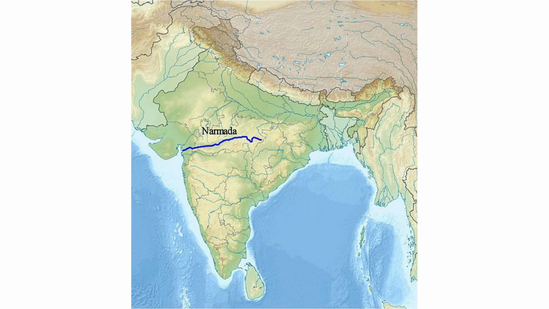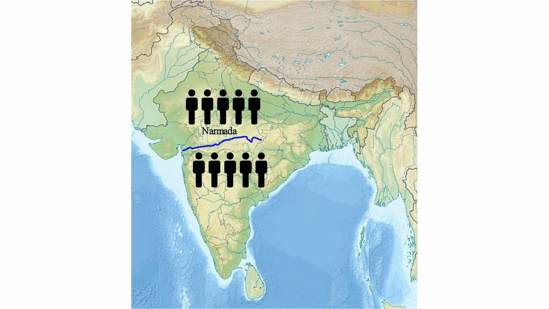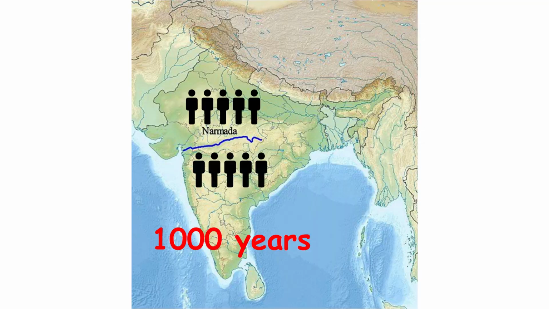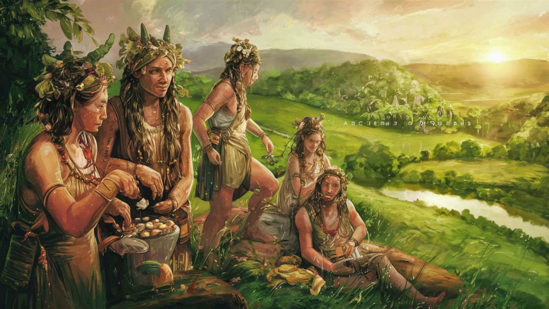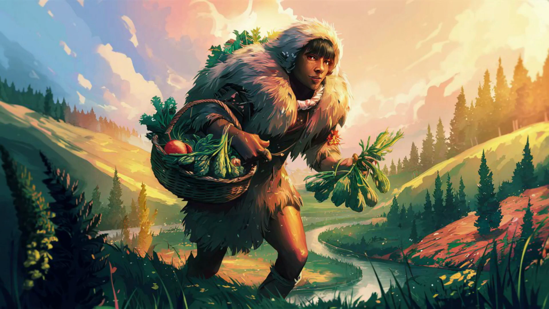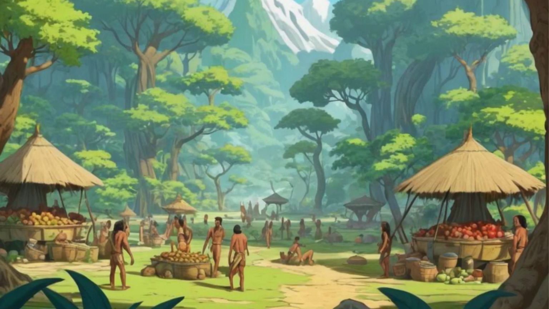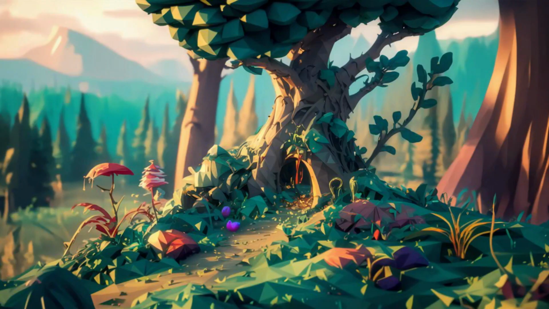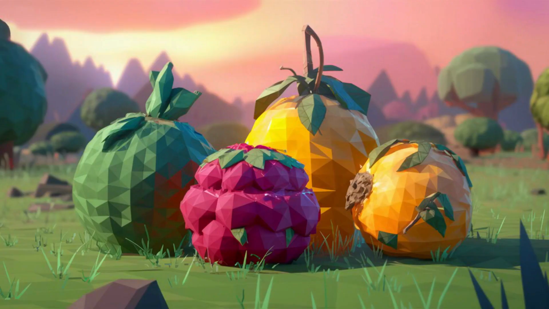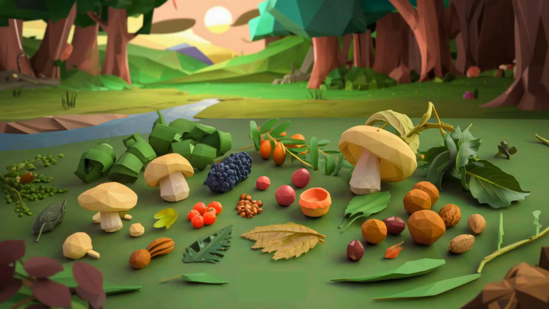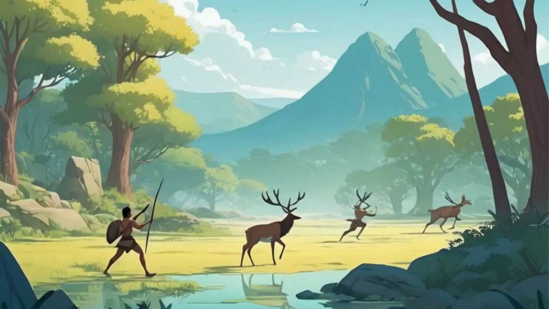Where did people live? Find the river Narmada on map 1. People have lived along the banks of this river for several 100,000 years. Some of the earliest people who lived here were skilled gatherers, that is, people who gathered their food. They knew about the vast wealth of plants in the surrounding forests and collected roots, fruits, and other forest produce for their food. They also hunted animals.